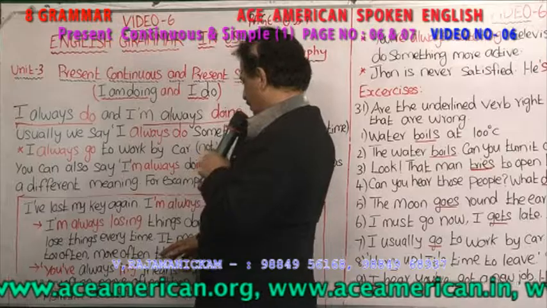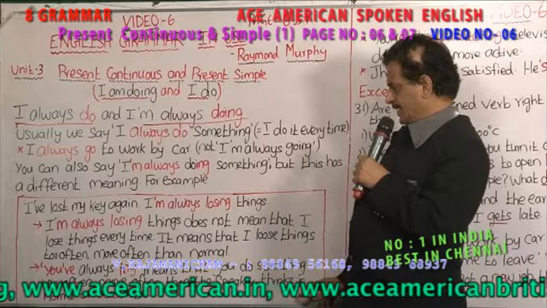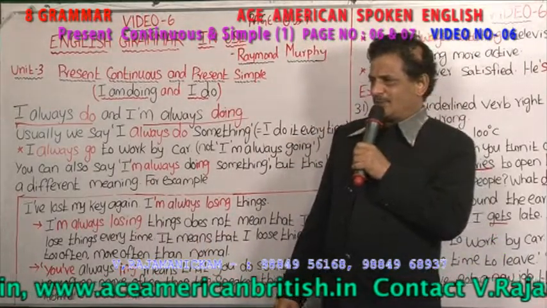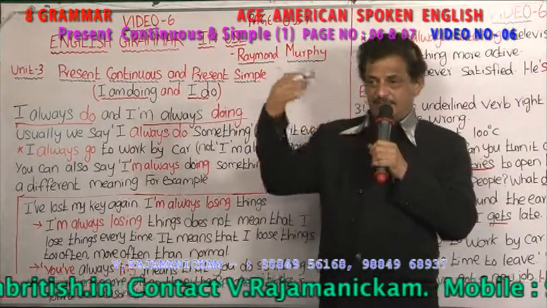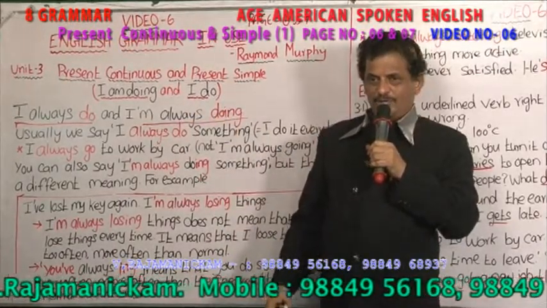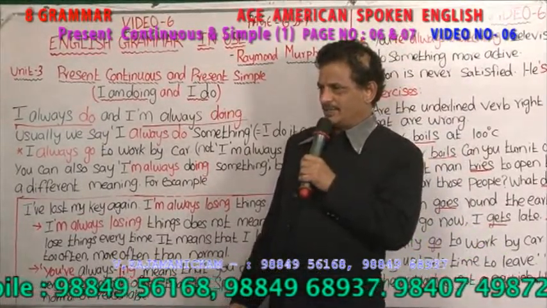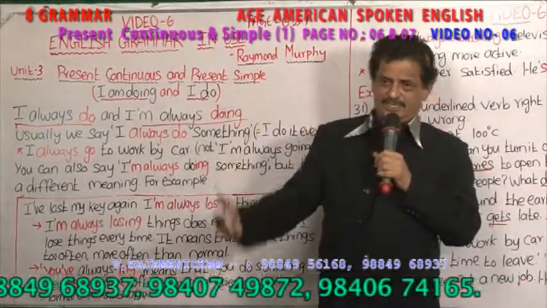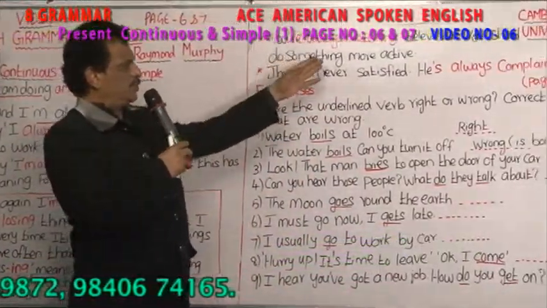So, you are always ing means that you do something very often, more often than the speaker thinks is normal or reasonable. When do people say you are always verb plus ing? When the speaker thinks that some person is doing something more than normal, right? He is always working in the gym. Generally, you work in a gym for 2 hours or 3 hours. But he is always working in the gym means he is spending more than the necessary average time in the gym, right?